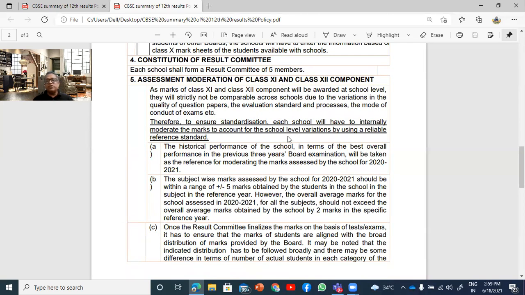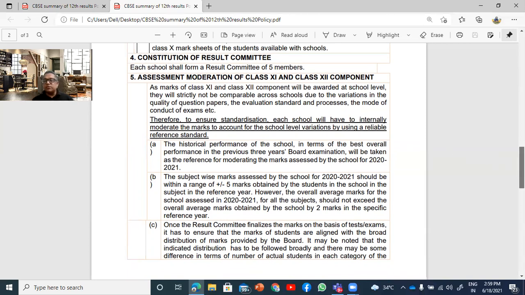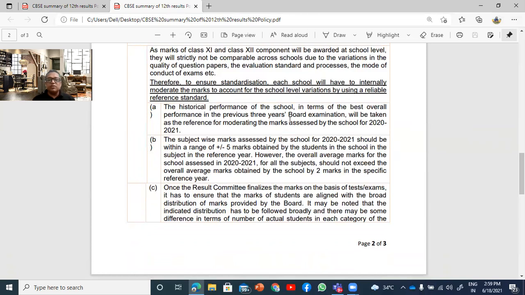There will be a moderation depending on the historical performance of the school. Depending on how your school has performed in the past 3 years, you can take that data, or that data will be sent from CBSE. Anyway, each school has their own data also. And here they have said that the subject-wise marks should be within a range of plus minus 5 marks obtained by the students in the school in the reference year. So the reference year needs to be taken, and the maximum difference can be plus minus 5.